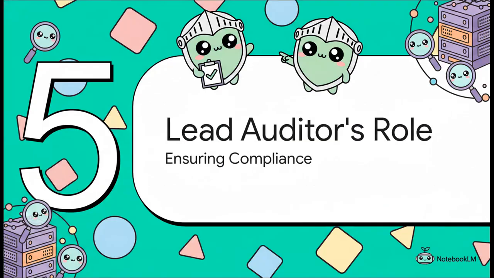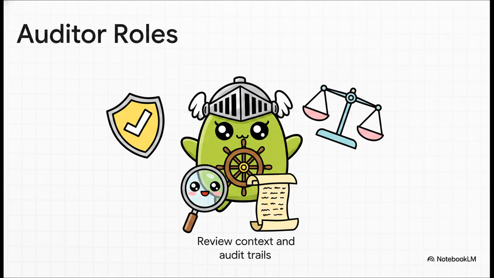Section 5, the lead auditor's role. So, who ensures this entire proactive shield actually holds up and doesn't just become a neglected IT task? Enter the lead auditor. They step in as the strategic navigator. Now, they don't have to be the ones actually writing the AI code. Rather, they review the governance structures, ensure information security controls are exceptionally tight, verify that data integrity is maintained, and confirm there is a clear, traceable audit trail. They rigorously verify that threats are accurately identified, treatments are effective, and compliance is rock solid.